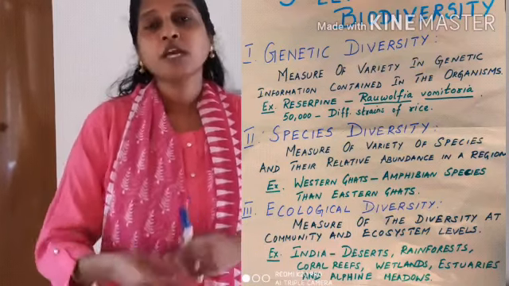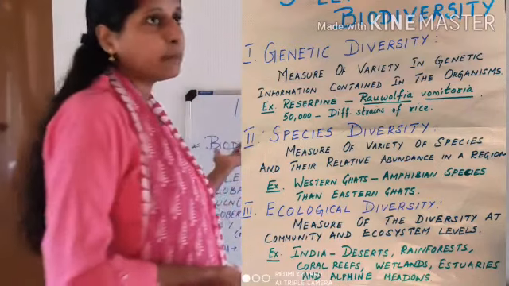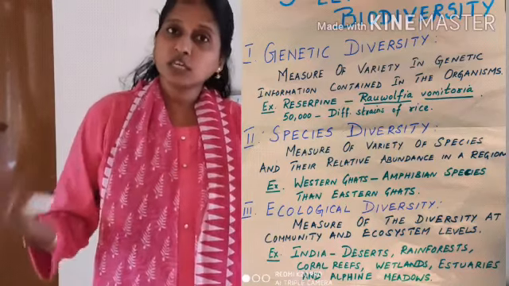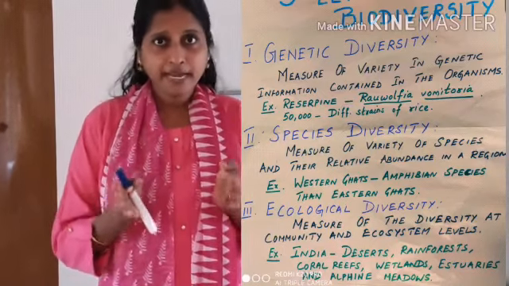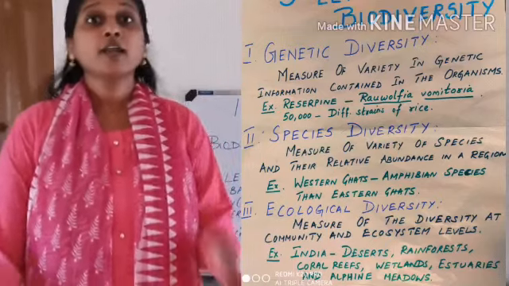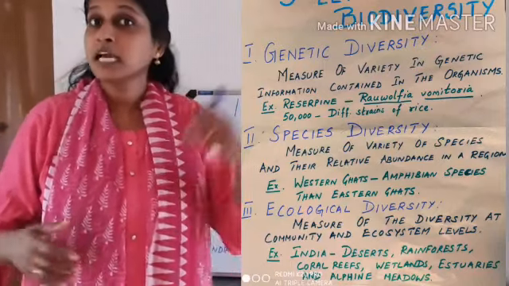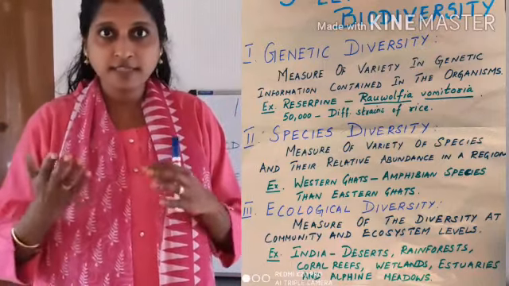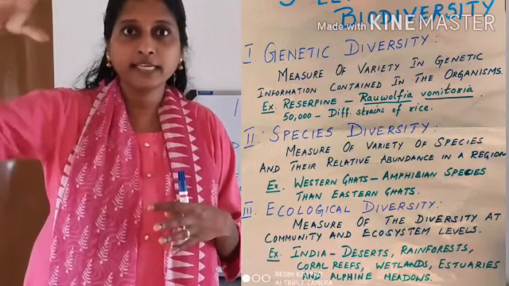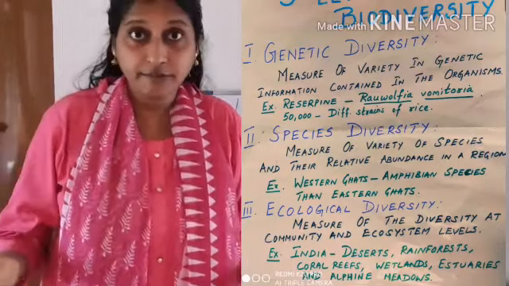Different species are different. Now, moving on to the next level of biodiversity, your ecosystem, ecological biodiversity or ecological diversity. Now, what do you mean by ecological diversity? Which means my place, India only, I am considering. Our country, India, we are considering. Now, in this place also you can find there is diversity. How is there diversity? Desert is not equivalent to hills. It's not equivalent to alpine meadows. Alpine meadows means in the hilly areas, grasslands and all, it will be different, isn't it? So forest is totally different, right?